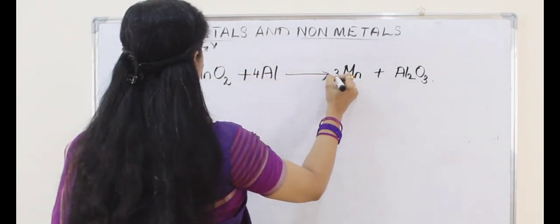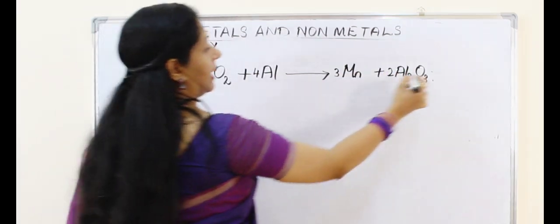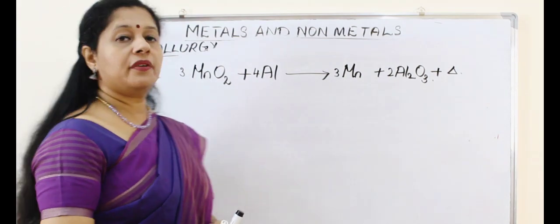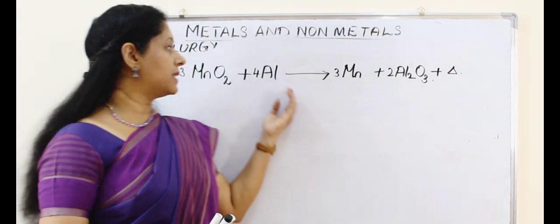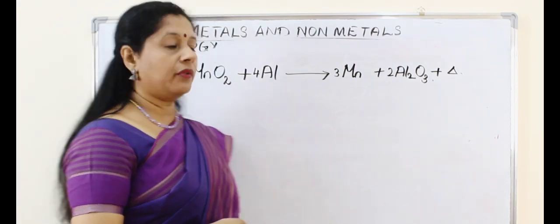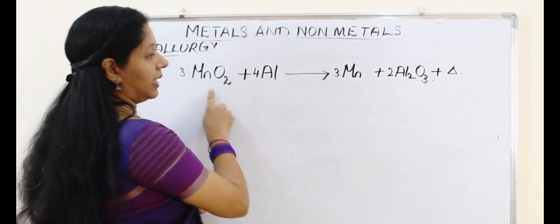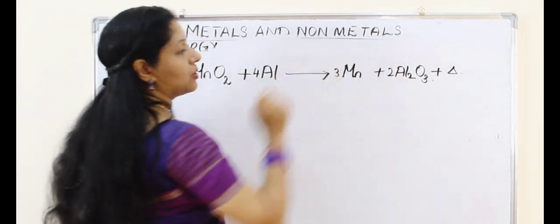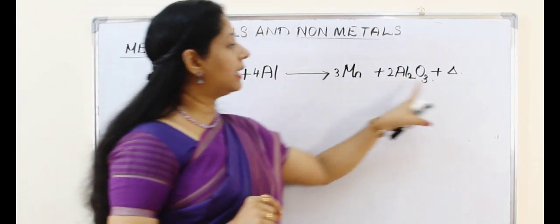When this reaction happens, a large amount of heat will be released. So here, instead of using a reducing agent, we are using a highly reactive metal to displace the metal from its oxide. Here manganese dioxide is getting reduced to manganese, whereas aluminium is getting oxidized to aluminium oxide.